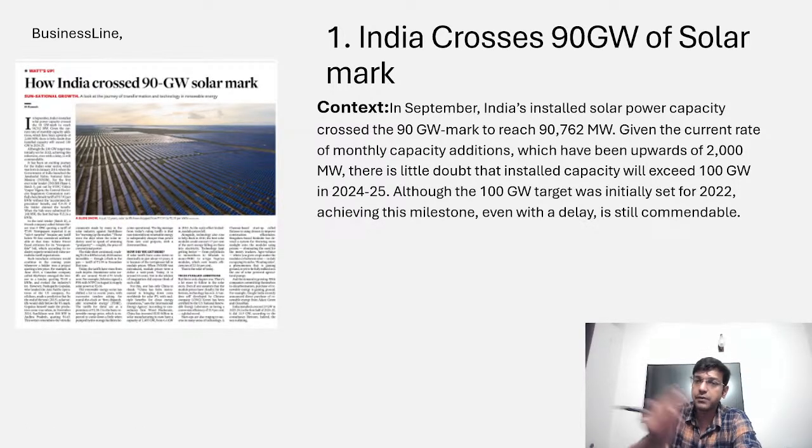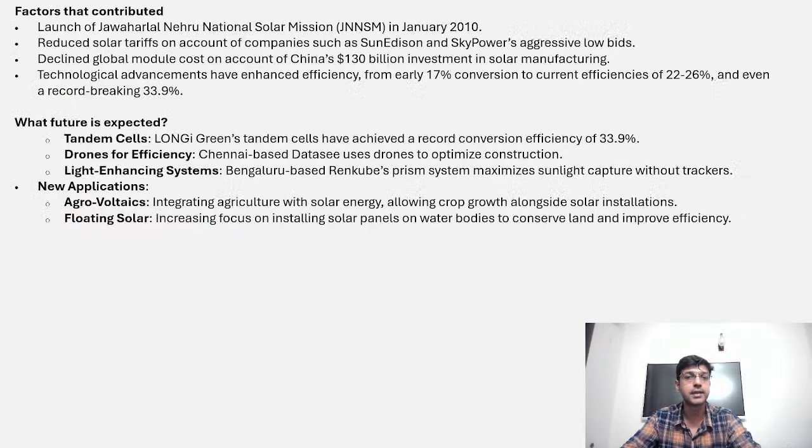It means that next year we will be able to achieve this 100 gigawatt of solar energy. Although the 100 gigawatt, as I have highlighted, was set earlier for 2022, even if we are able to achieve it by 2024, it is a very good landmark and a very good journey for India to enhance our energy security and diversify our energy basket, thereby reducing our dependency on the fossil fuels which we generally import from West Asia and Russia.